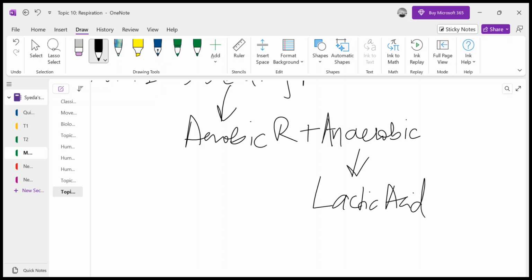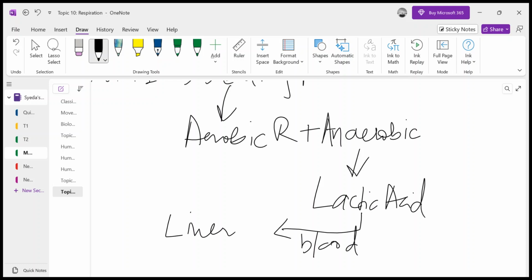Your blood has so many proteins in it, and those proteins will get denatured, including some hormones, some blood proteins as well, including many things that are present in our blood. So, lactic acid accumulation is fatal. This lactic acid has to be removed. Now, this lactic acid is taken to the liver by blood. Your blood collects this lactic acid from the cells which are respiring, your muscular cells. The lactic acid is diffused into the blood capillaries, and then this blood takes this lactic acid to the liver.